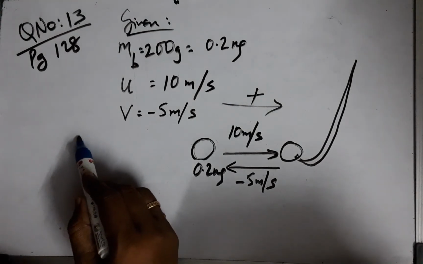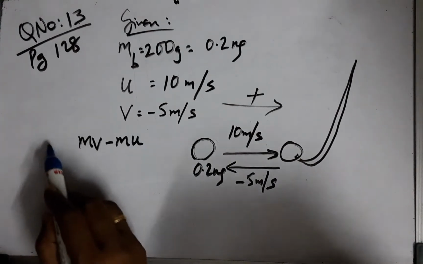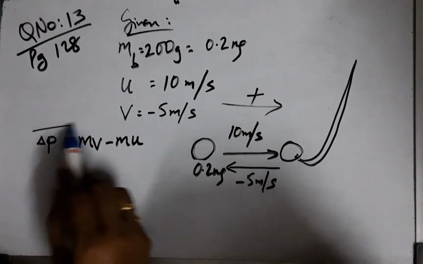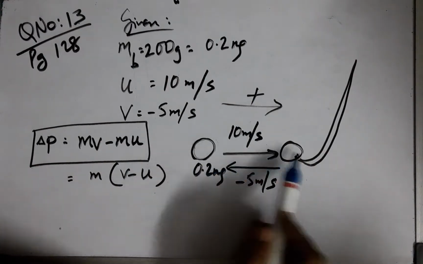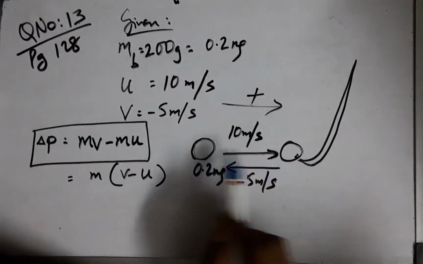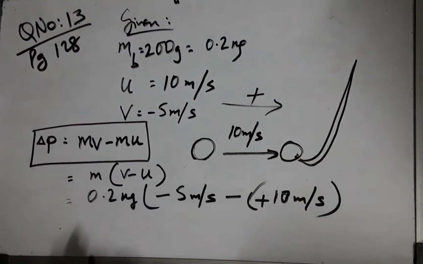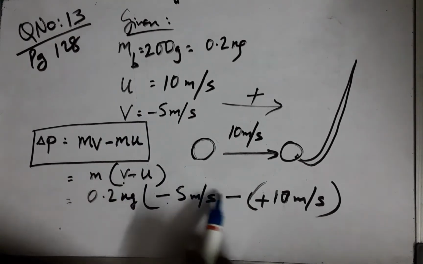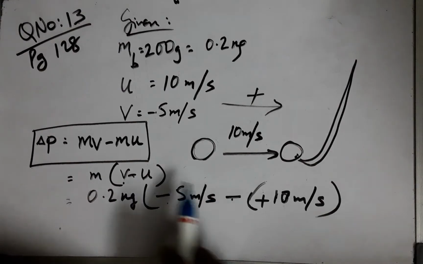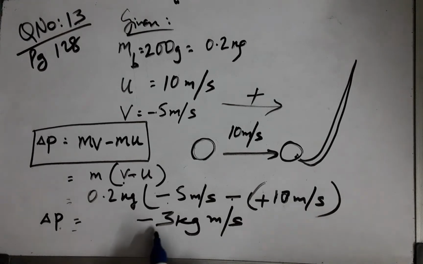Change of momentum is nothing but final momentum minus initial momentum. This is the formula. Since both components are the same object, the ball, its mass is common for both the velocities. Now the rest is simple math. This velocity being negative, we place the sign here, and this velocity is positive, and finally the change in momentum is negative 3 kg meter per second.